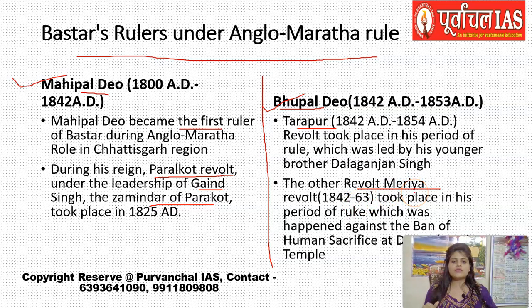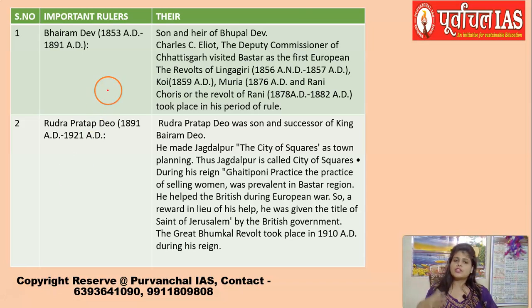What is this Meria revolt is that there was a tradition, you can say, a culture, that in the Bastar area, during this time, human sacrifices were done at the Danteshwari temple, and the person who was sacrificed is called Meria. They used to call that person Meria, and against this particular tradition of sacrificing humans, the Britishers took a step, and this actually hurt the religious sentiments of the tribe, and they revolted, and that is why this is known as the Meria tribe revolt, but it happened during the time of Bhupal Dev. Then came Bhairam Dev.